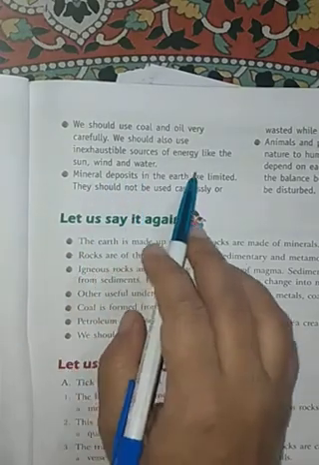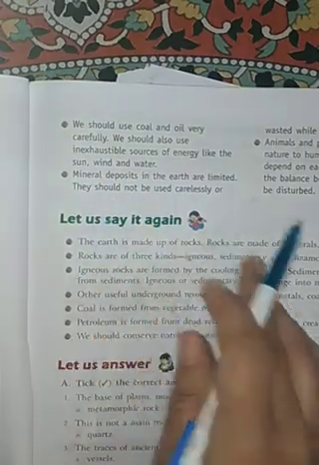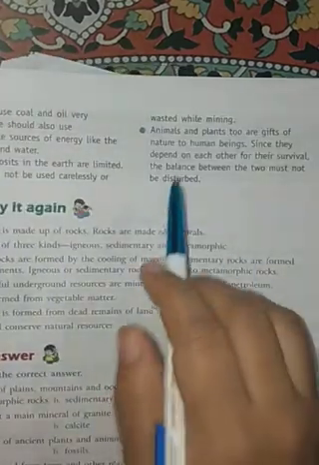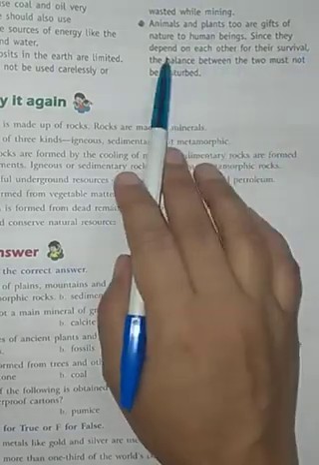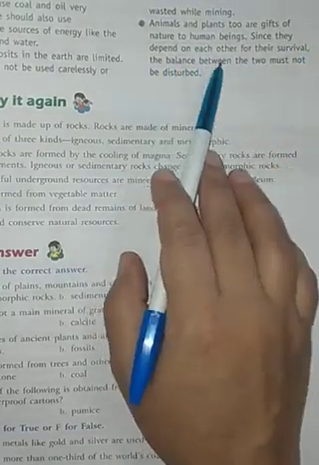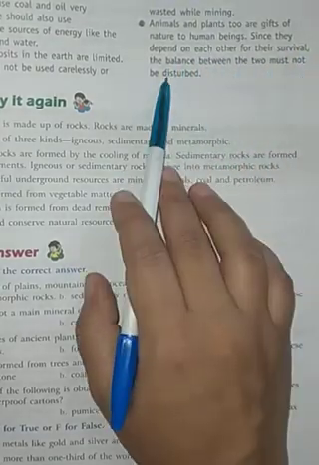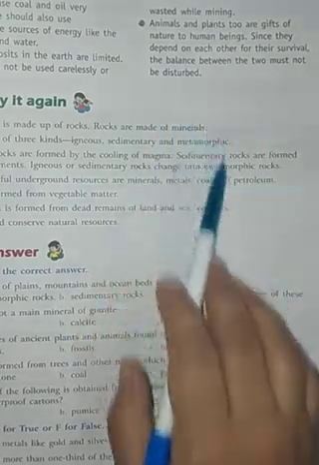Mineral deposits in the earth are limited, so they should not be carelessly wasted while mining. Animals and plants too are gifts of nature to human beings, since they are dependent on each other for their survival. The balance between the two must not be disturbed.